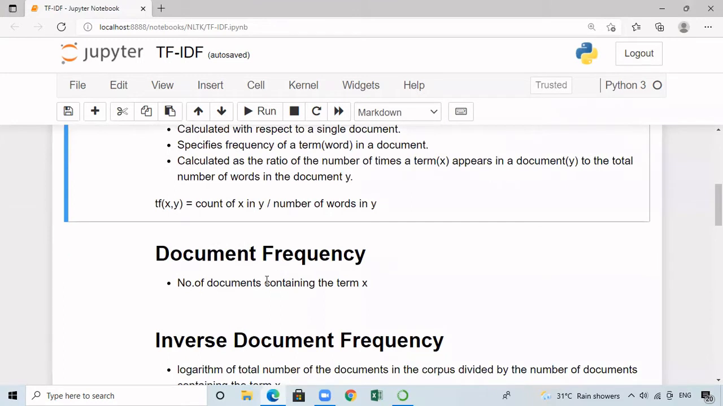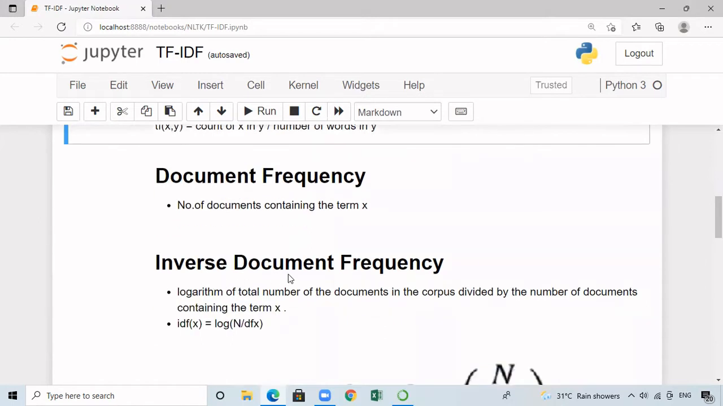Document frequency is the number of documents containing the term x in the entire text corpus. And inverse document frequency is calculated as the logarithm of total number of documents in the text corpus divided by the number of documents containing the specific term x. So we will say that IDF of x is log of N divided by df of x. Here N is nothing but the total number of documents in the text corpus.